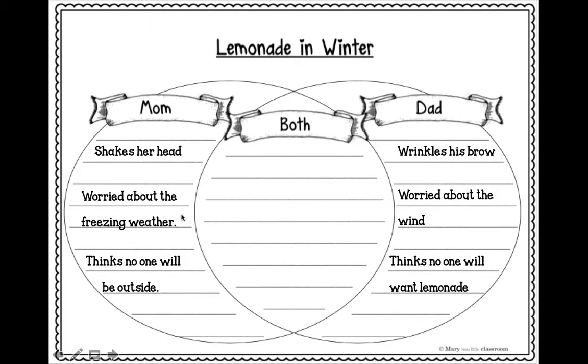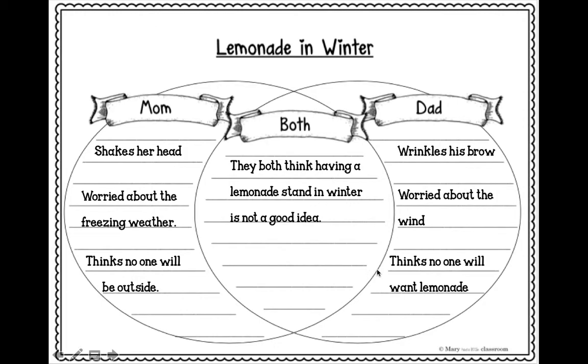They both had a very similar opinion, right? Mom shook her head. Dad wrinkled his brow. Mom was worried about the cold weather. Dad was worried about the wind. Mom didn't think anyone would be outside, which would also mean that no one would want to buy lemonade. They both think having a lemonade stand in winter is not a good idea. So that's the same for both of them.